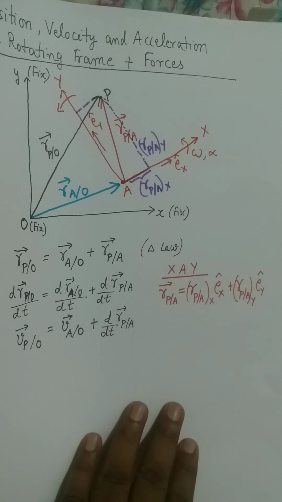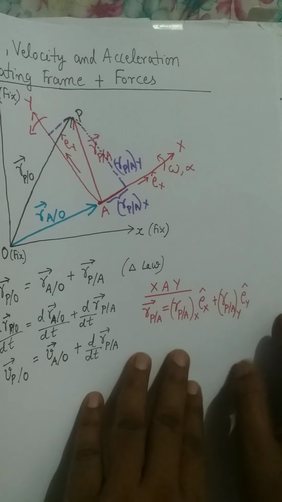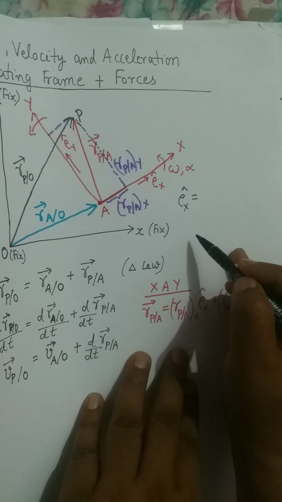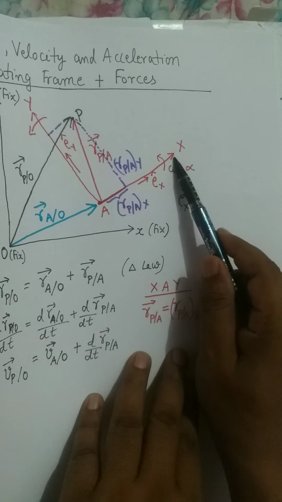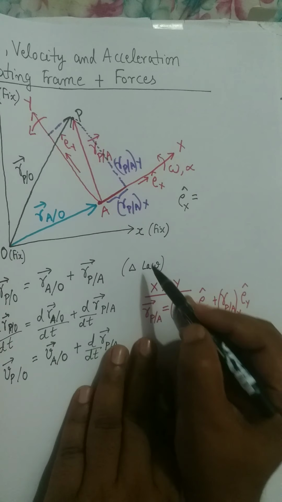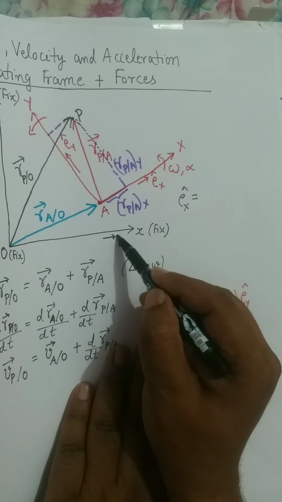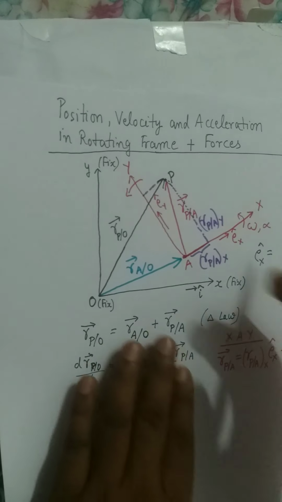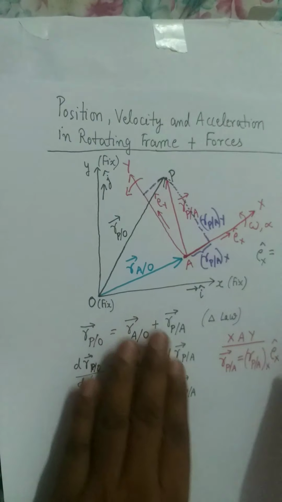What is Ex cap and Ey cap now? We need to understand it. So Ex cap is the unit vector along this direction, which you can represent in terms of unit vectors small i cap, which is along the fixed coordinate axis, and the unit vector small j cap, which is along the fixed y axis.